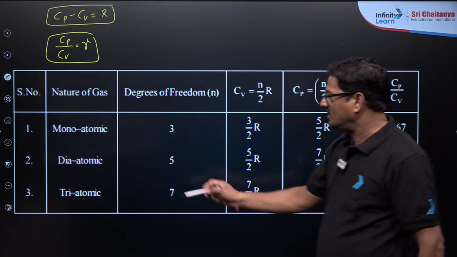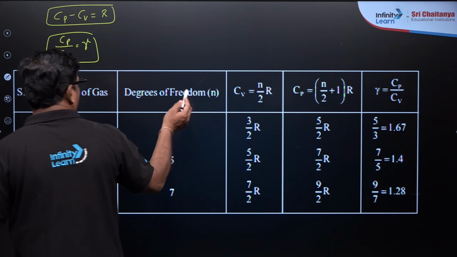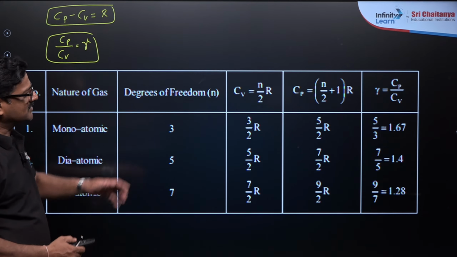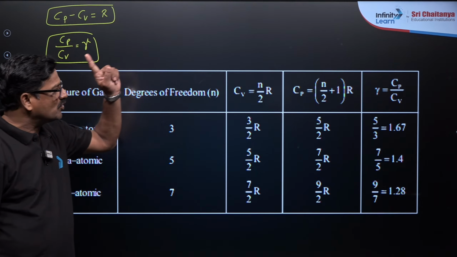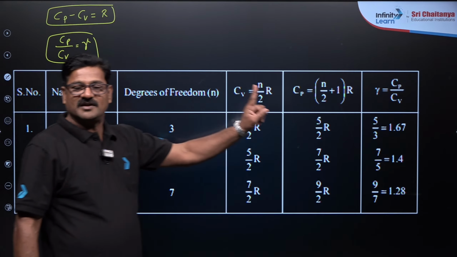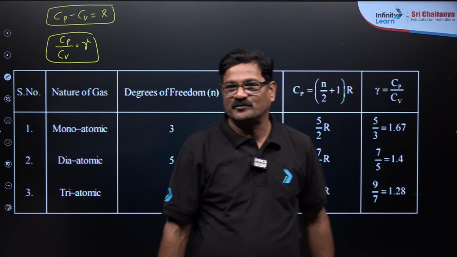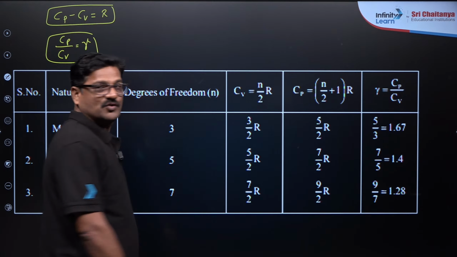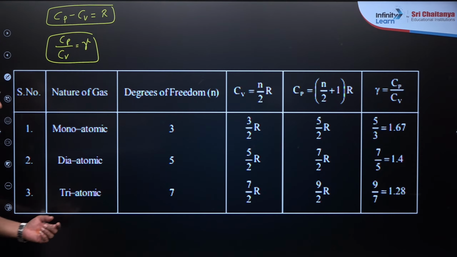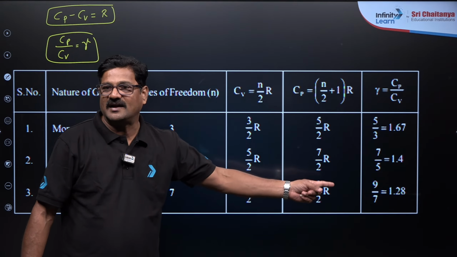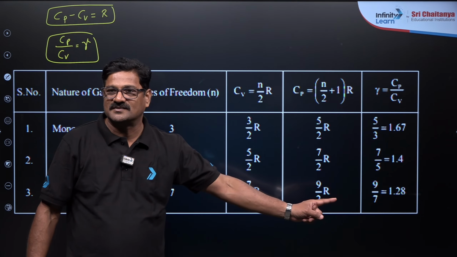So, for monoatomic, the degrees of freedom come from physics, and for the Cp and Cv values, monoatomic gamma is equal to 1.67. For diatomic, gamma is equal to 1.4, and for tri or polyatomic it is going to be 1.28, and you have to memorize these values.